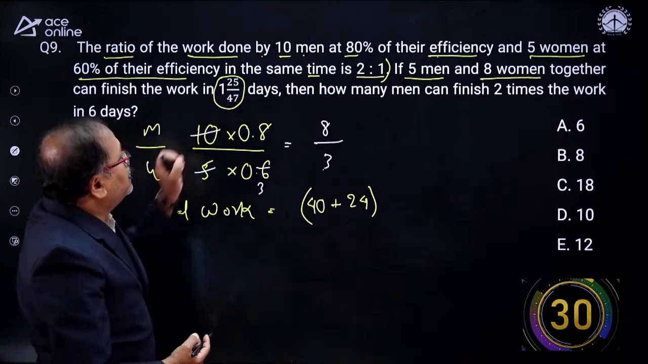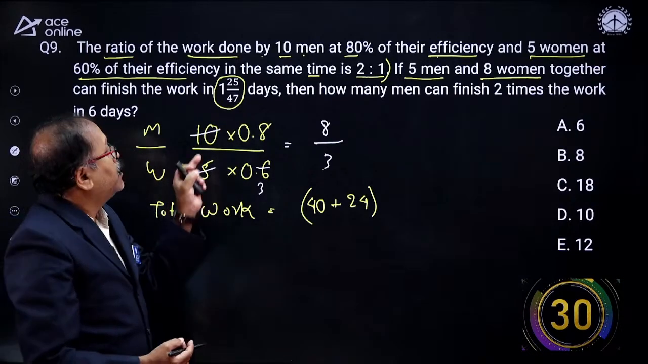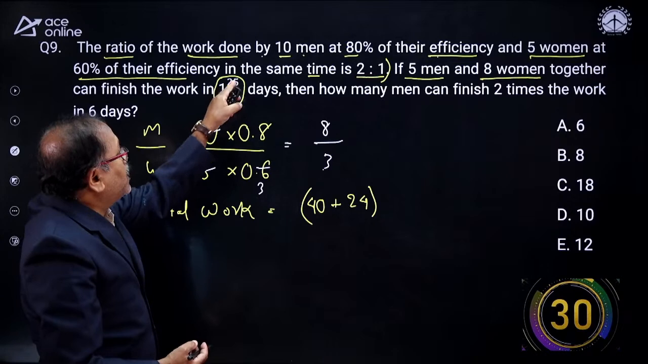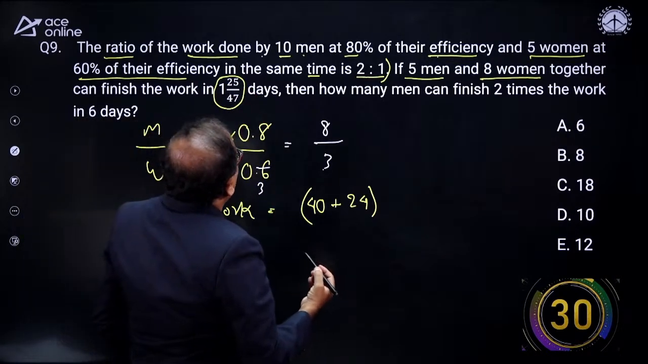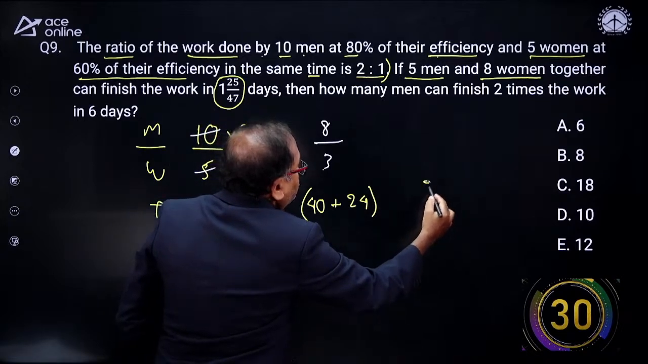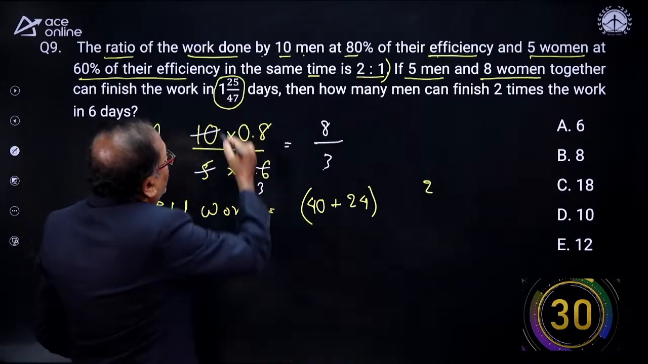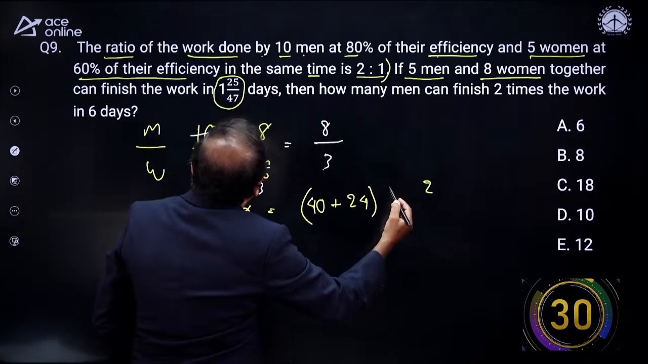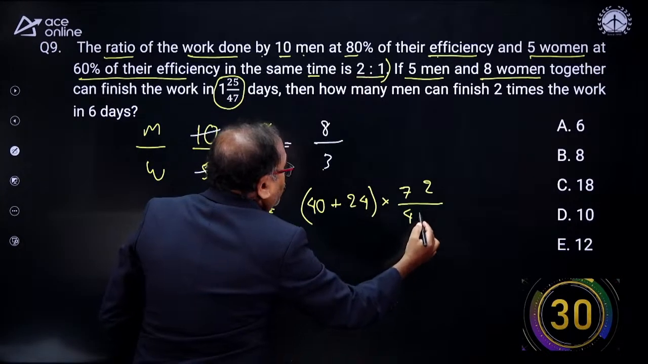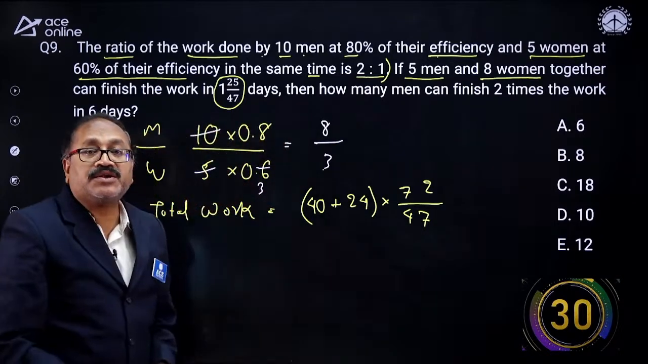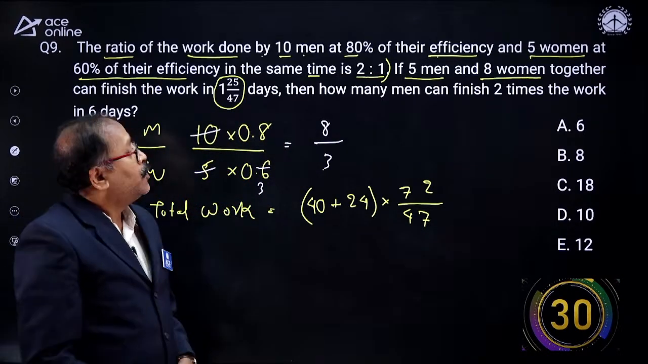That is 125. 41 into 1 plus 25. That's 7 plus 5 is 12. Carry 1 and 6 and 1, 7. By 47. This is the total work. Okay. What is the next?